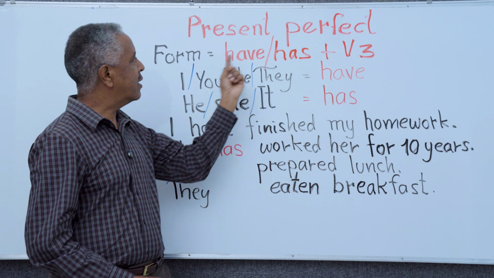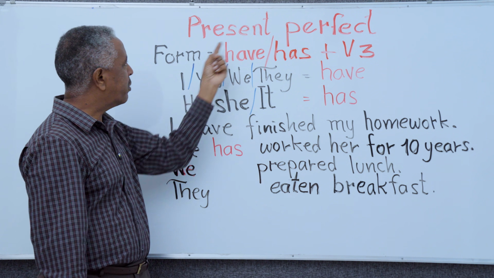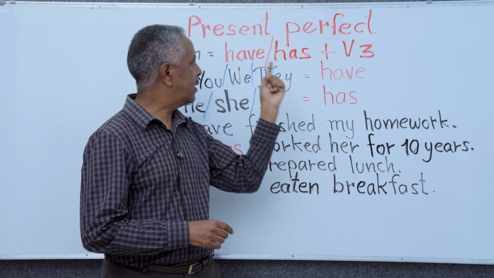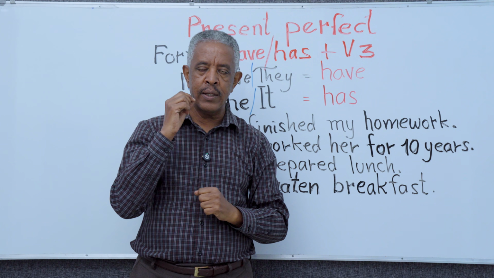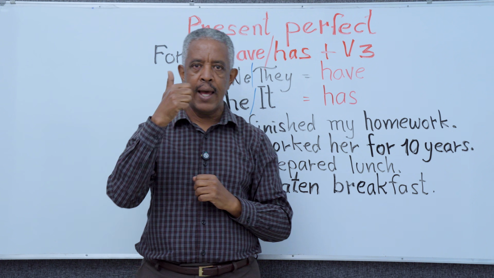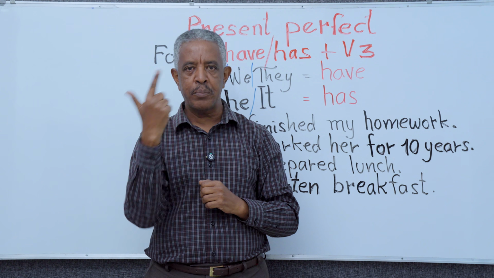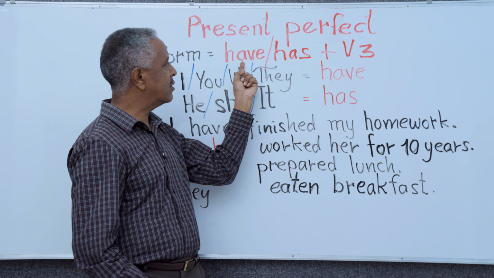Now, present perfect. Basically, the form of present perfect is have or has. There is no perfect tense without have or has. What we call the verb have contains only 3 words: have, has, had. Have and has are the present forms, had is the past form. So perfect tense is always in this form.